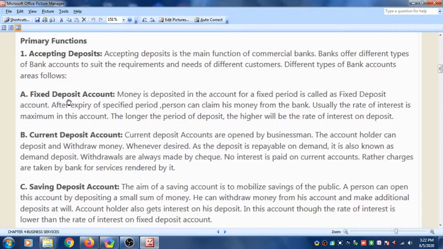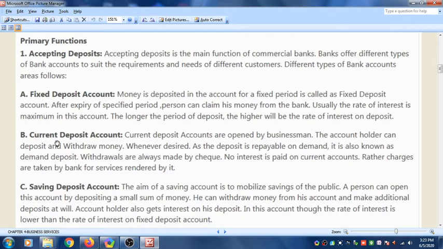Now the second type of account which can be opened in the bank is current deposit account. Current deposit accounts are opened by businessmen. So businessmen basically open the current deposit account. The account holder can deposit and withdraw money.